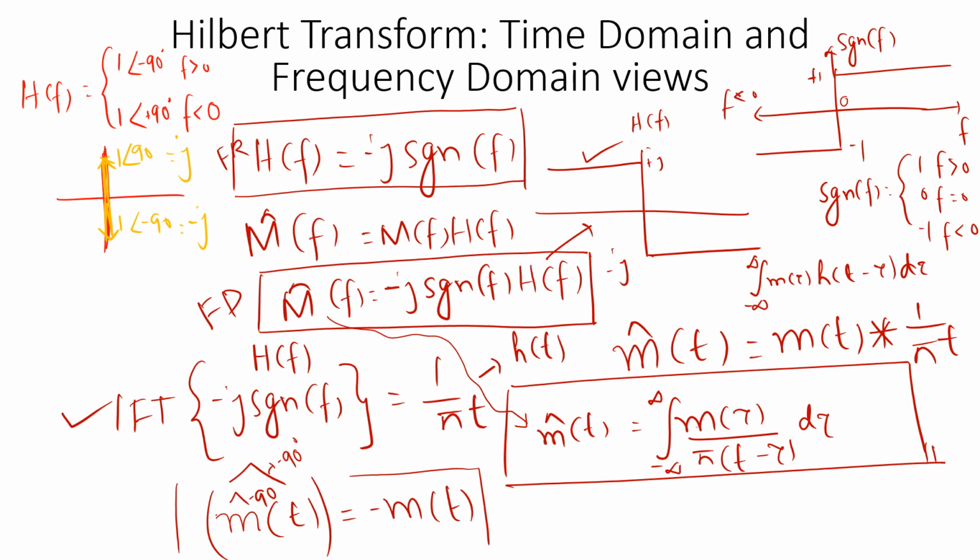Minus 180 degrees means it is actually opposite phase, opposite polarity. That is what this minus sign is. So that is a result which you can keep in mind.